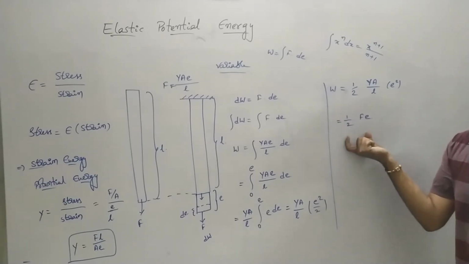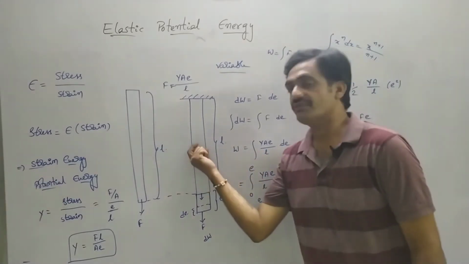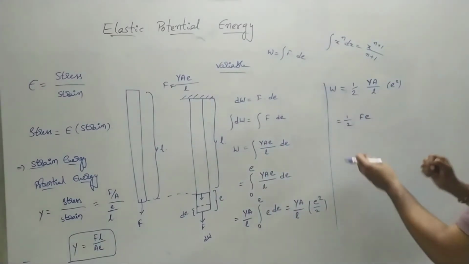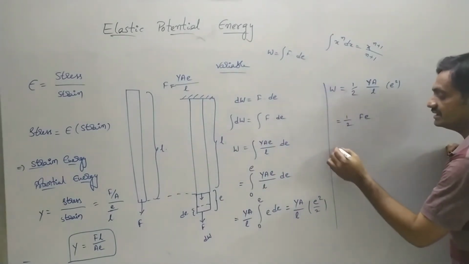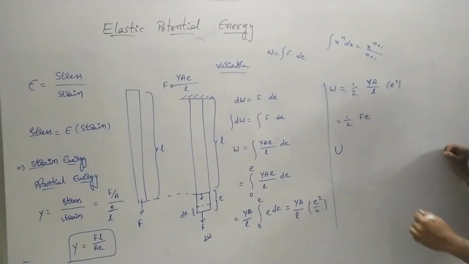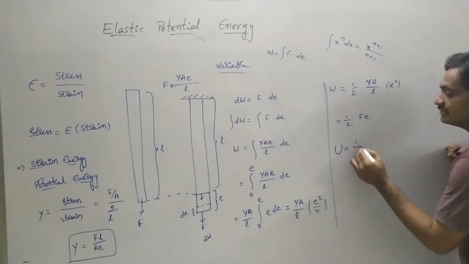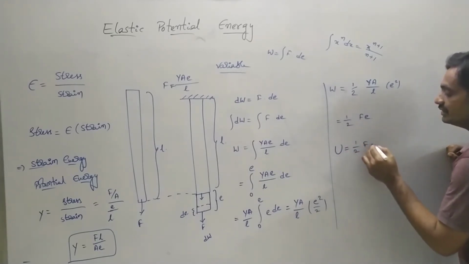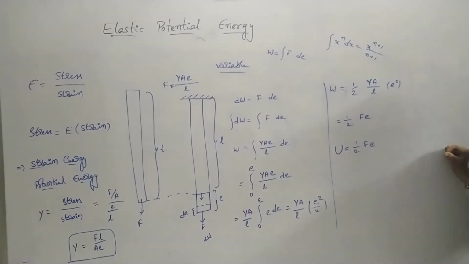This work done is stored in the form of potential energy. So it is represented with the potential energy U, where U equals 1 by 2 F E.